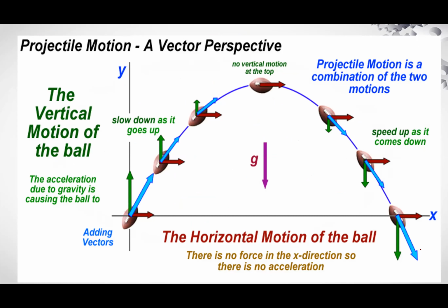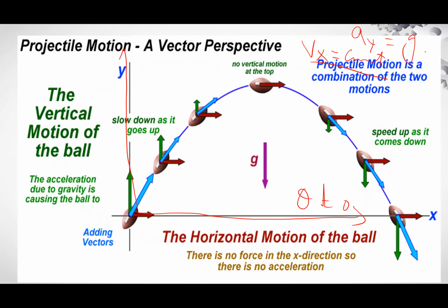In projectile motion, we studied that vertical acceleration is constant and horizontal velocity is constant. Another definition: if a body is moving along this axis, it makes an angle of 0 degrees.